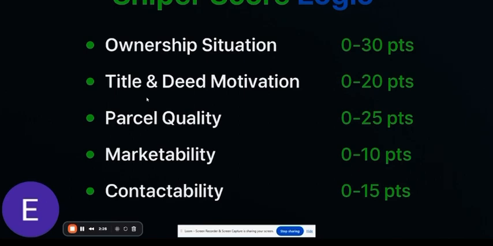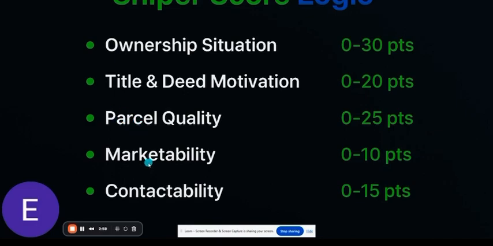Now we're looking at the parcel quality, and this is when we look at the dirt itself. Is it at the 1 to 5 acre sweet spot? Does the zoning allow a clean house build? Does it have road access? Is it in a floodplain? All of those points stack up. So the good dirt gets rewarded and the problem dirt gets penalized. This is how we determine the parcel quality.